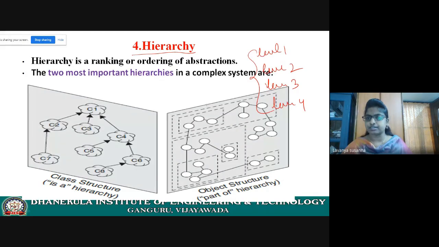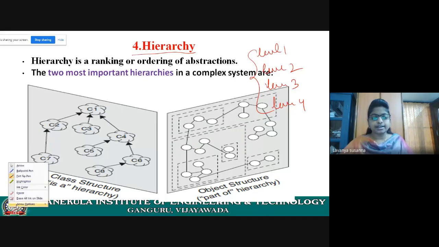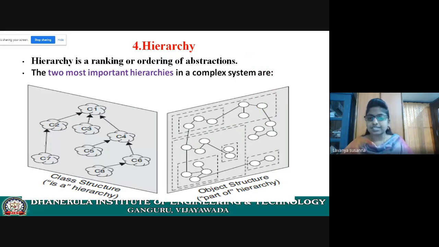Hierarchy structure means nothing but class structure and object structure. Already we have discussed what is class structure, what is object structure. Class structure, remember this. Class structure is a hierarchy. Object structure is a part of hierarchy.